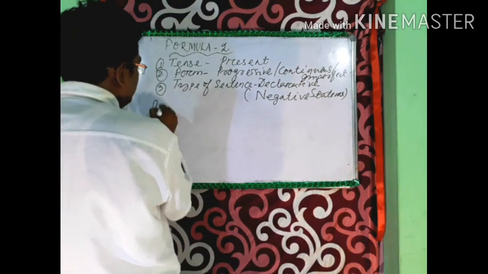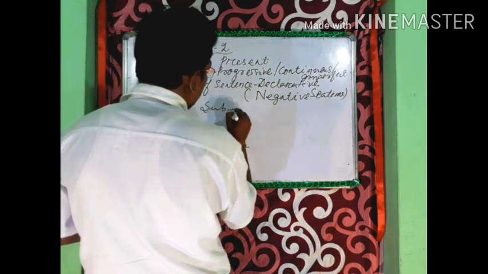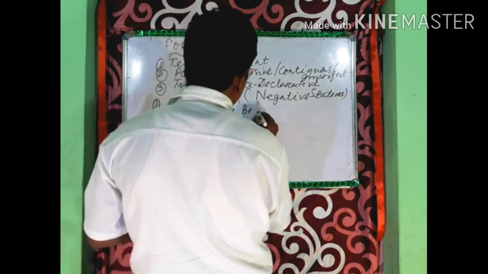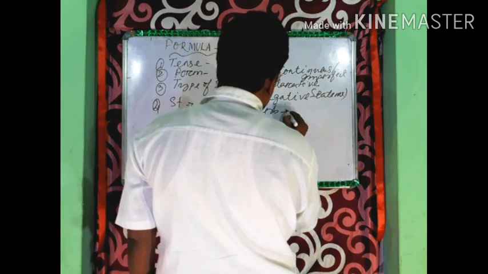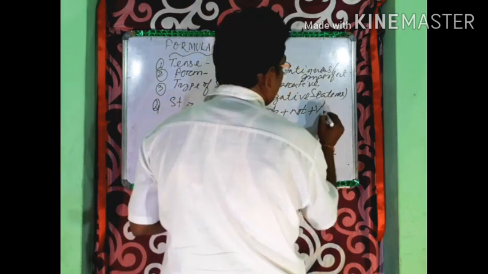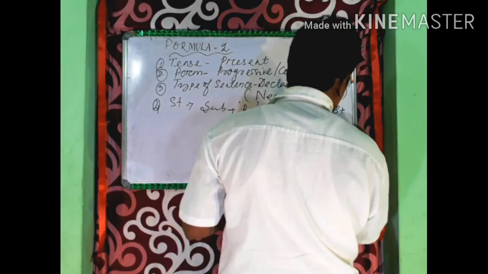And structure: subject plus be verb plus not plus V1 plus rest of the sentence plus full stop.